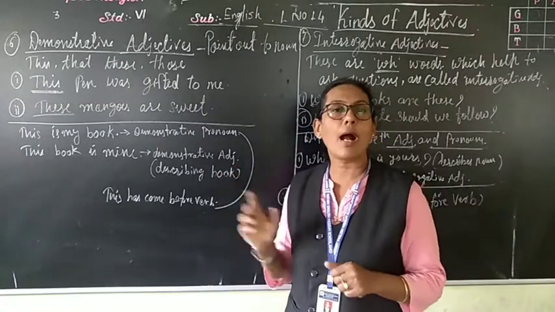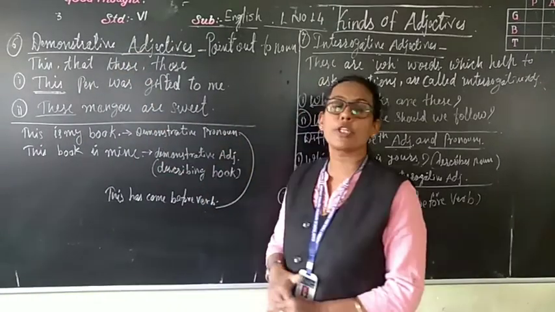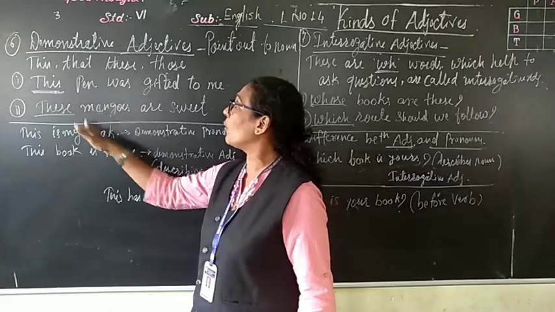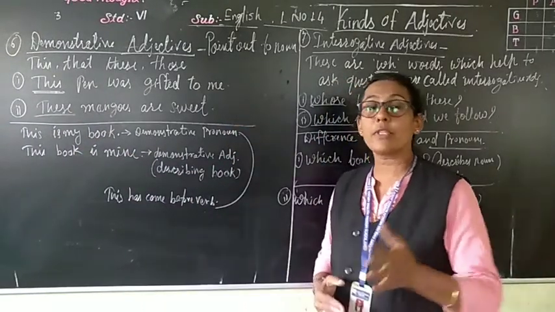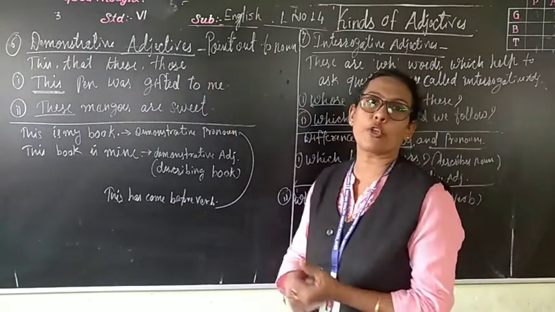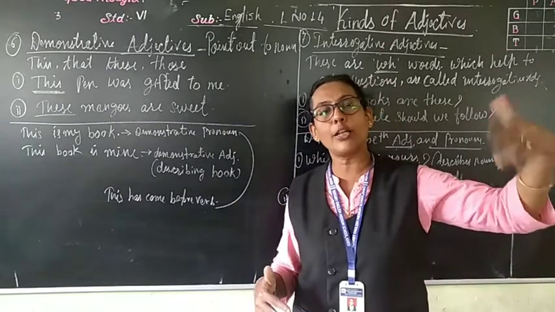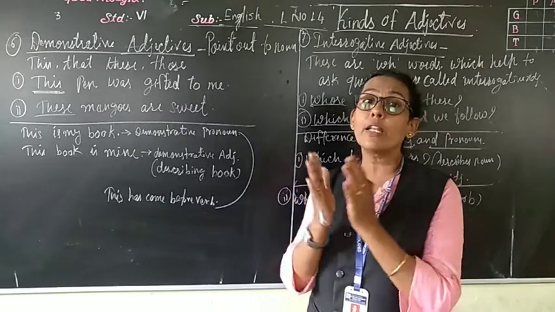These mangoes are sweet. So these are called demonstrative adjectives, telling about mango, which these mangoes. Now, in the last lecture we have seen the pronouns, the demonstrative pronouns. And at that time also we said this, that, these, those, the same words were there, right? So then what is the difference?